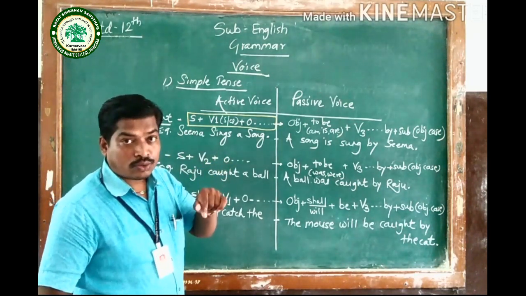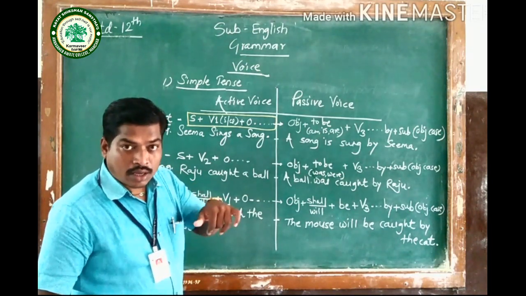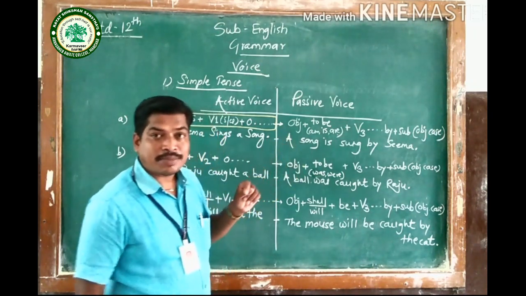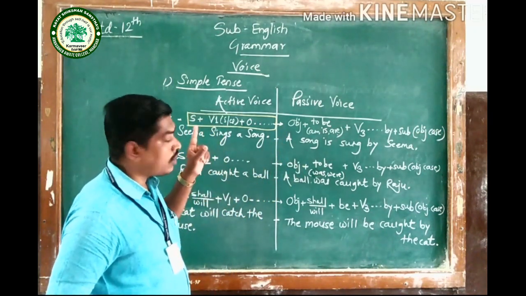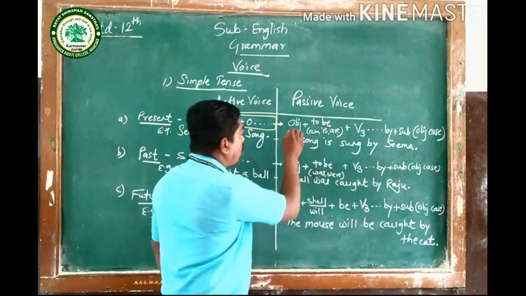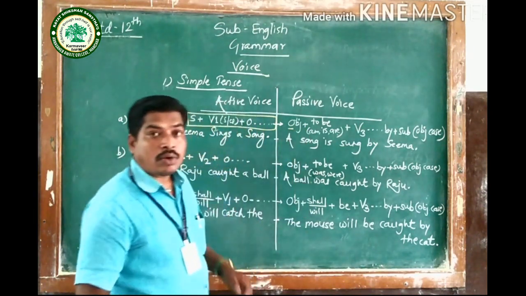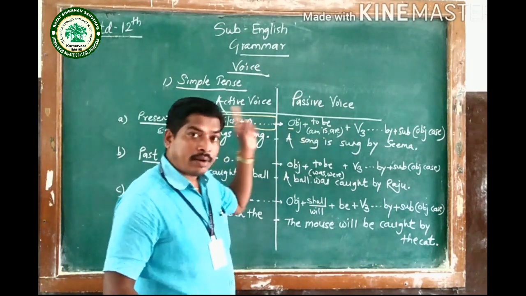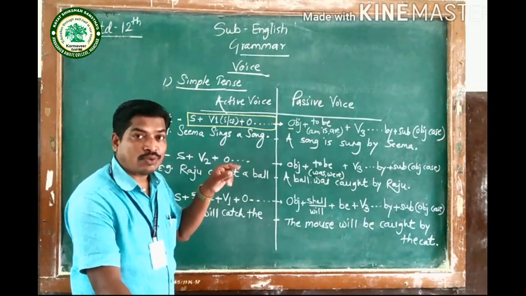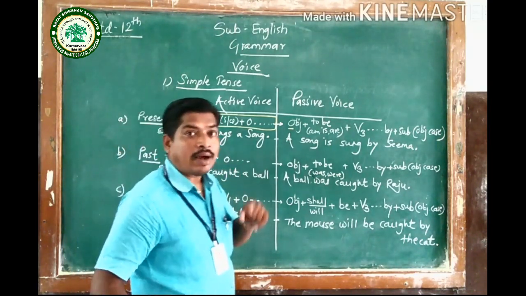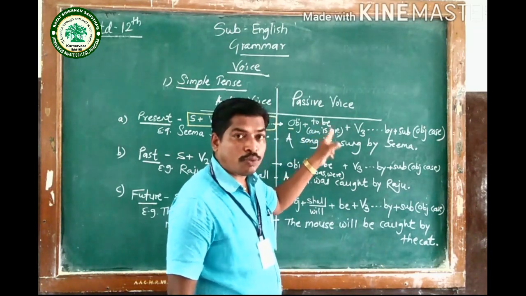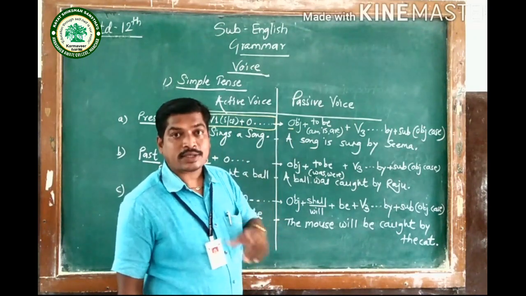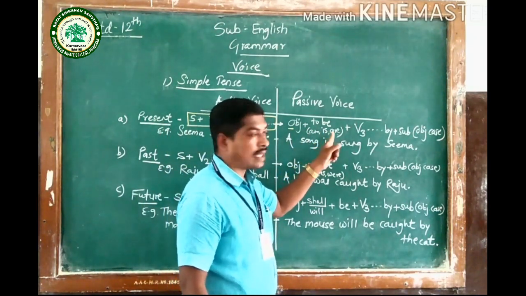How to convert that into passive voice? As our rules tell us, passive voice must begin with object. So object, then we have to use appropriate helping verb, and to make the sentence in passive of simple present, we have to use the helping verbs of to be from present tense, and the helping verbs from present tense of to be are am, is and are.